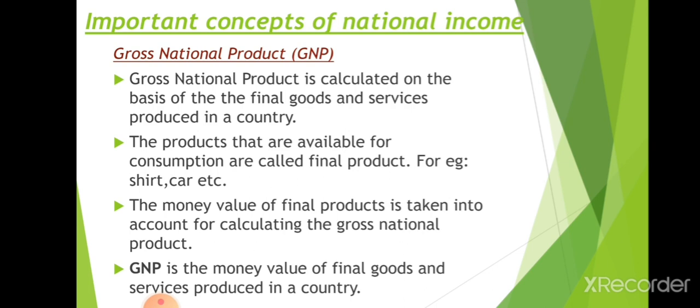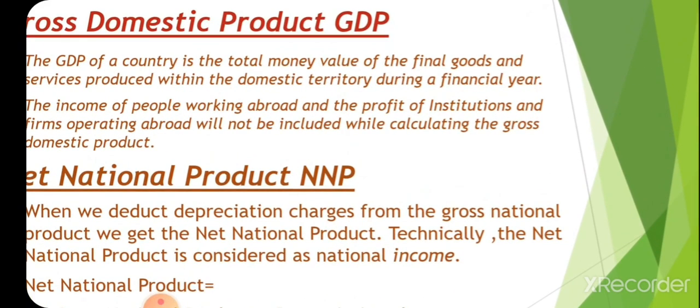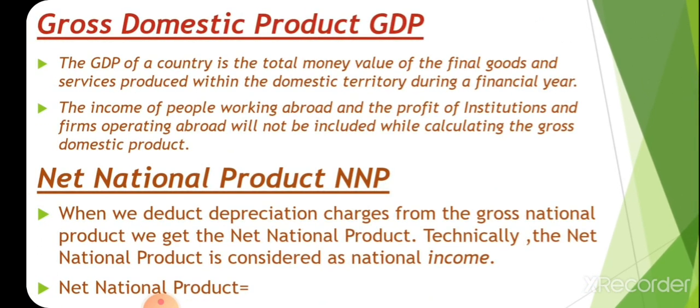This is the first concept of national income. The second concept is gross domestic product, GDP. GDP of a country is the total money value of final goods and services produced within the domestic territory during a financial year.